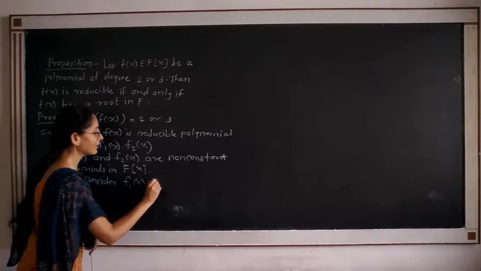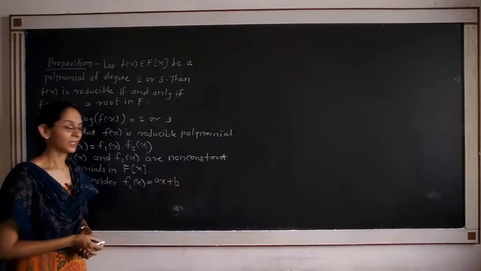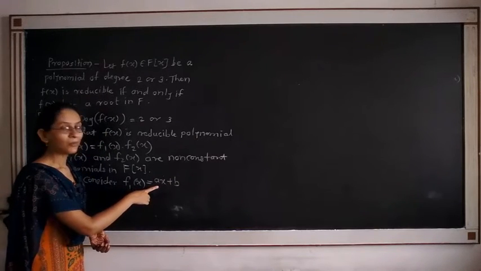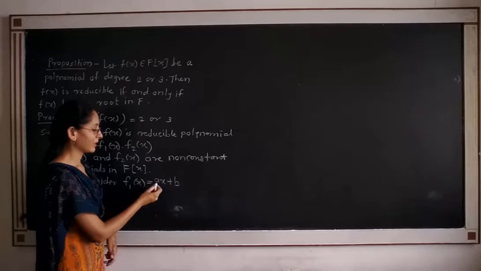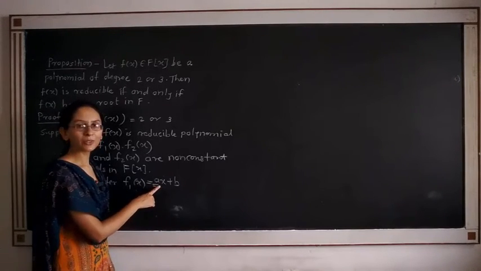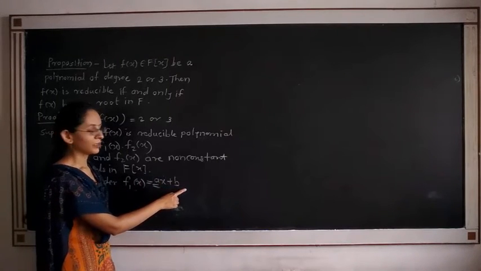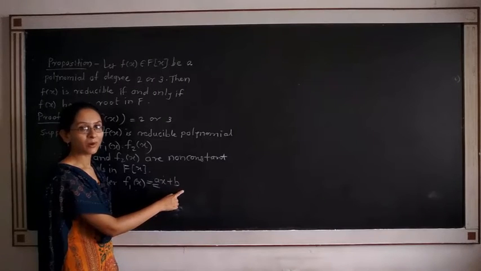Consider f1(x) is equal to ax plus b, which is a polynomial of degree 1. Only the coefficient a should not be equal to 0. If a is equal to 0, then f1(x) will be only b, which is a constant polynomial.